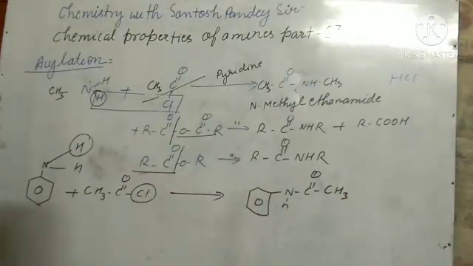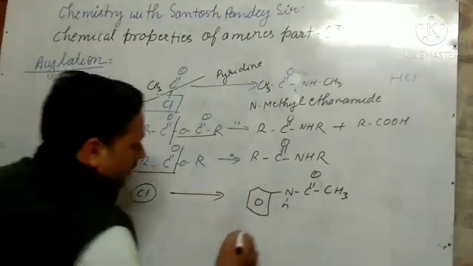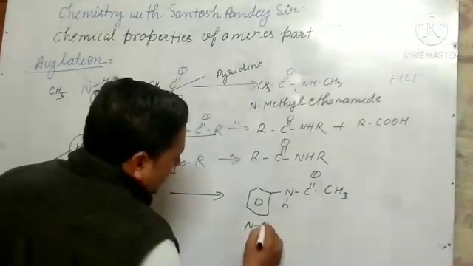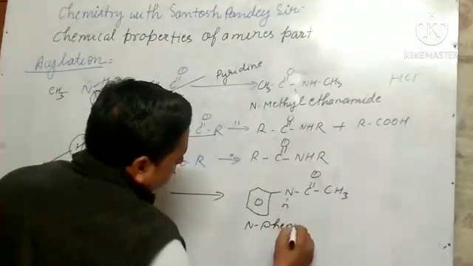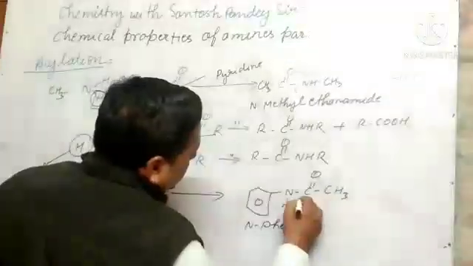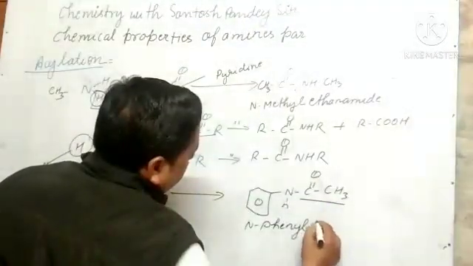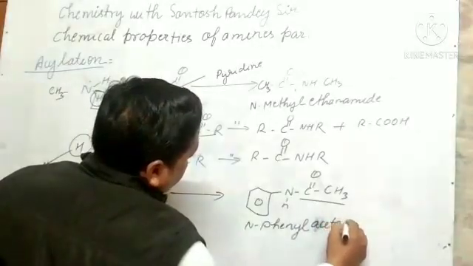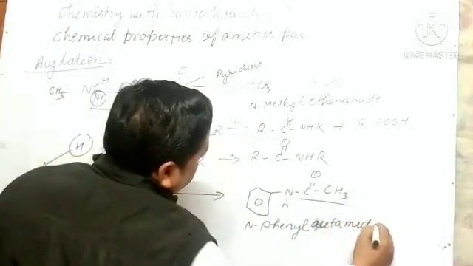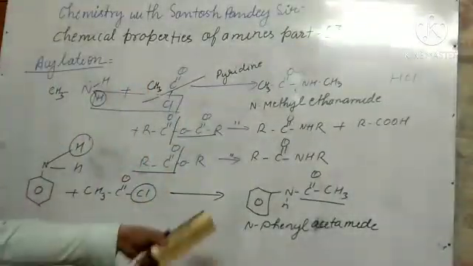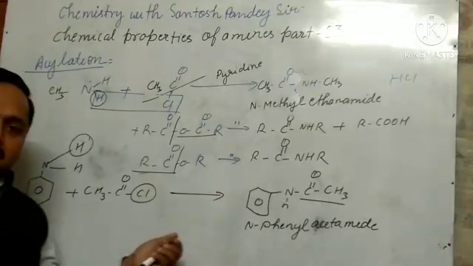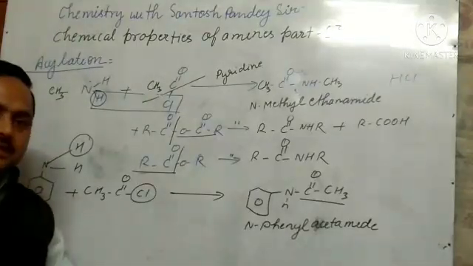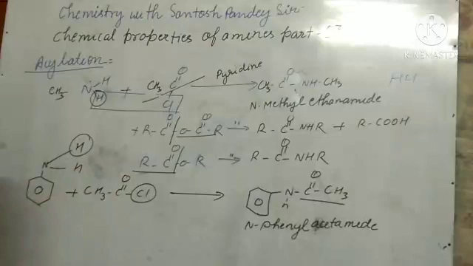So the name is N-phenyl acetamide. N-phenyl acetamide, we can write. Okay, so we have seen that. Don't worry about this because it is easy. So you understand the steps how we are taking.